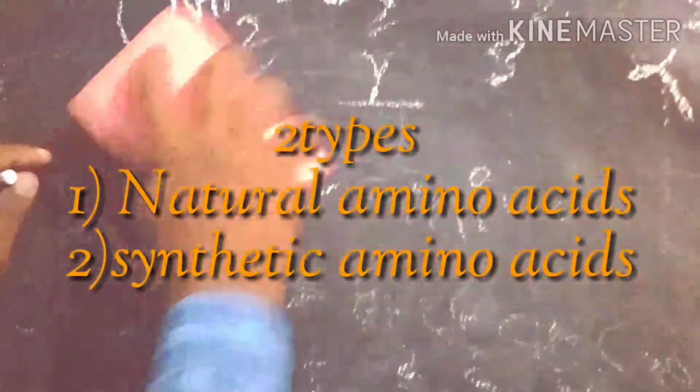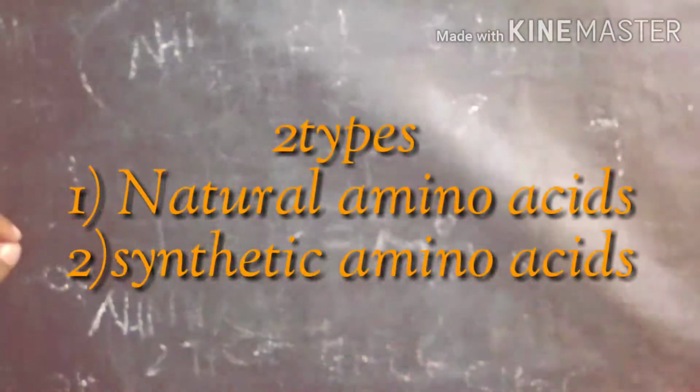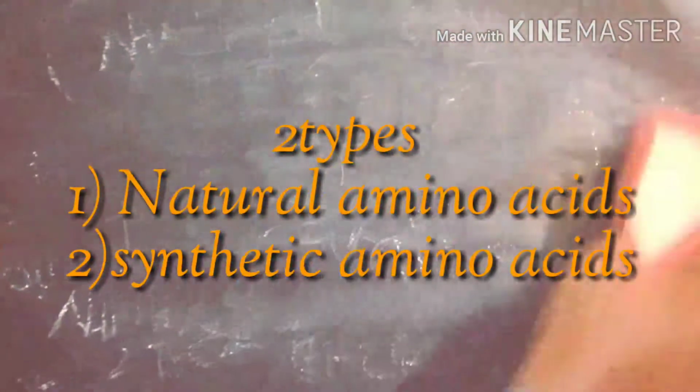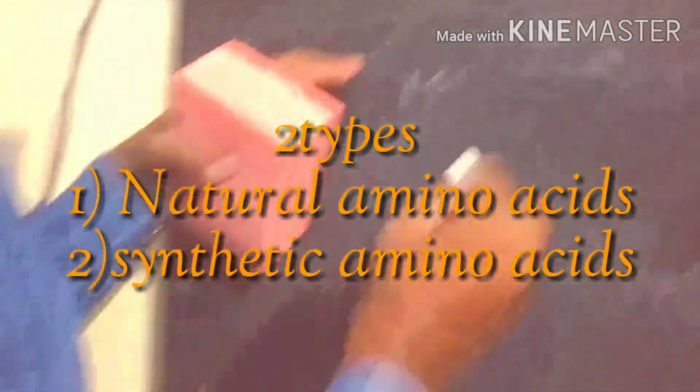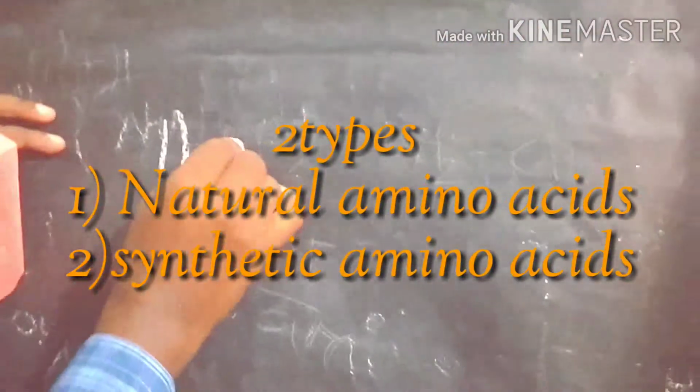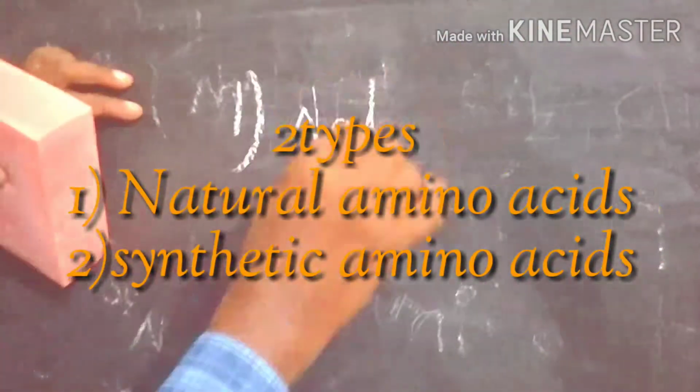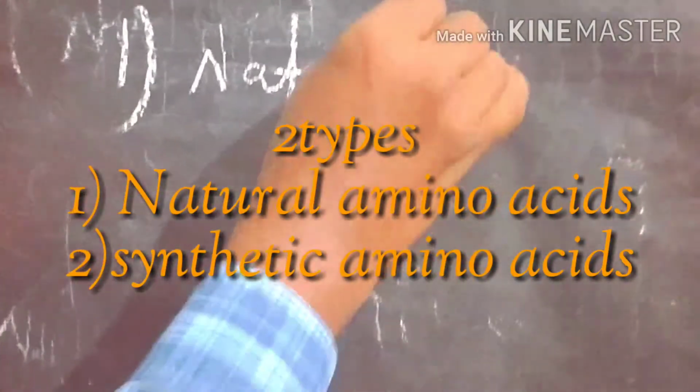The next classification is based on the source of the amino acid. We have 2 types of sources. The first is natural amino acids.